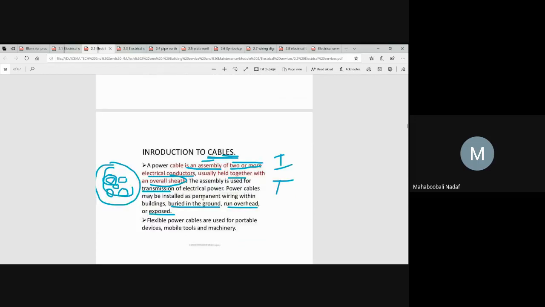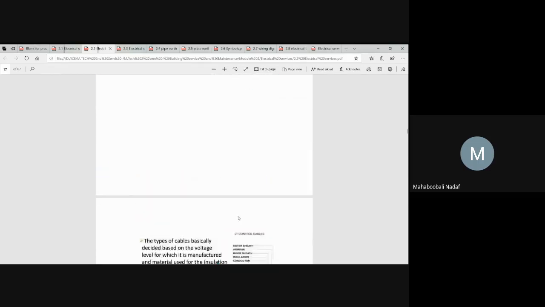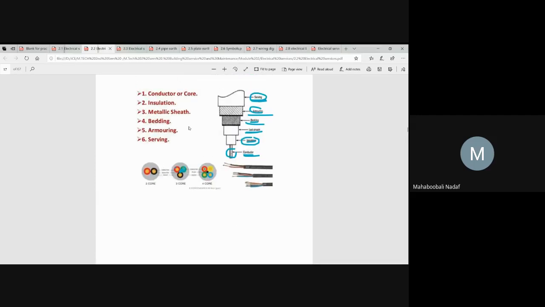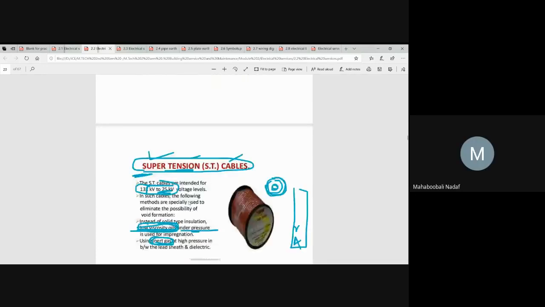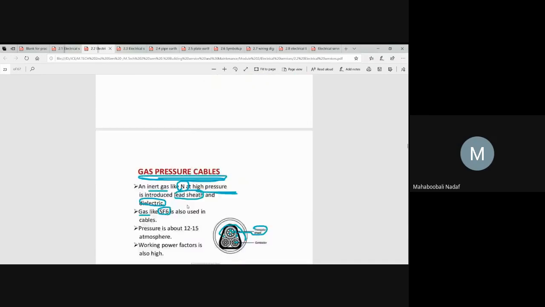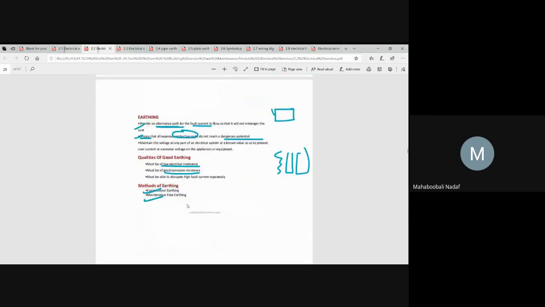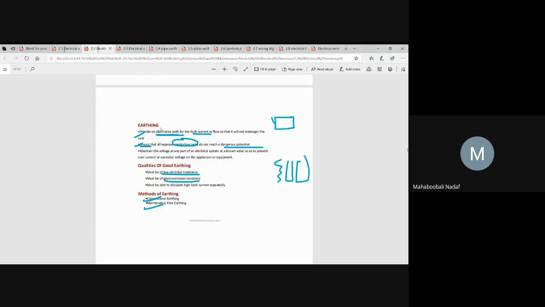So wires, cables, and one more very important thing. Ramakrishna sir, in the previous class we covered the conductor, the structure of the core, and the structure of the cable, no? Yes, sir. Okay. So these things we covered in the previous class, and earthing is also covered.